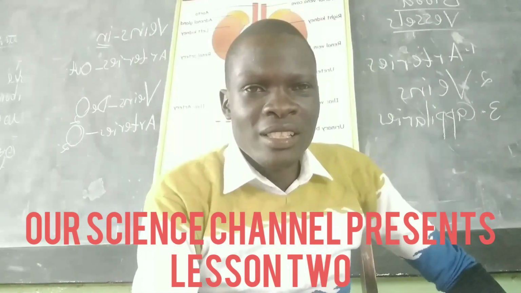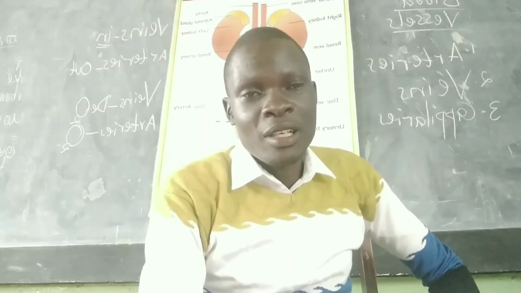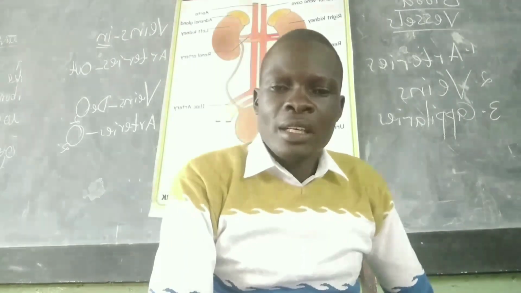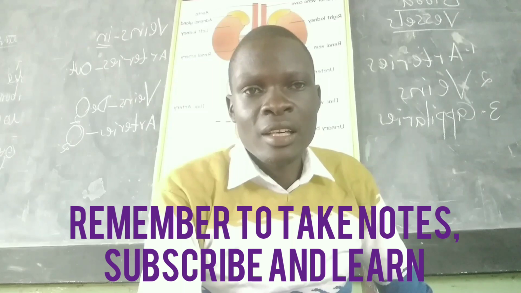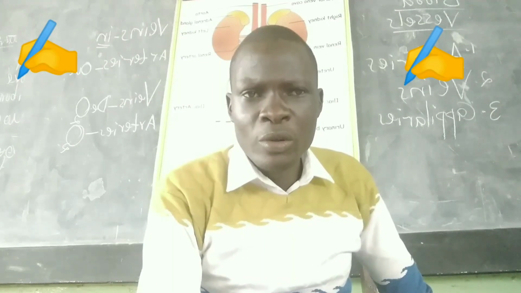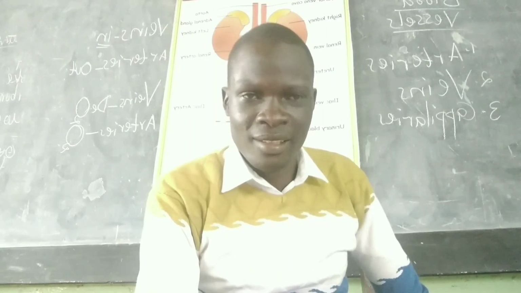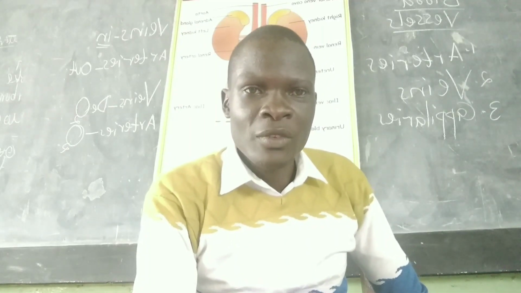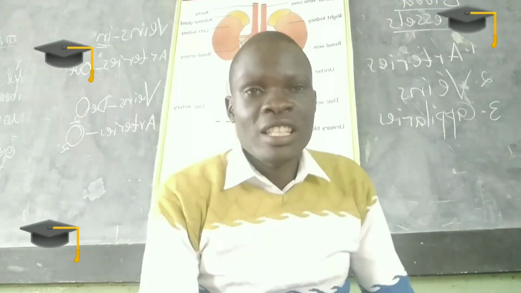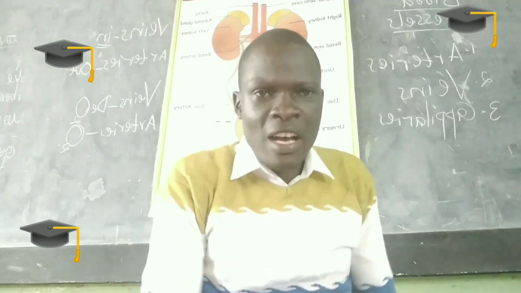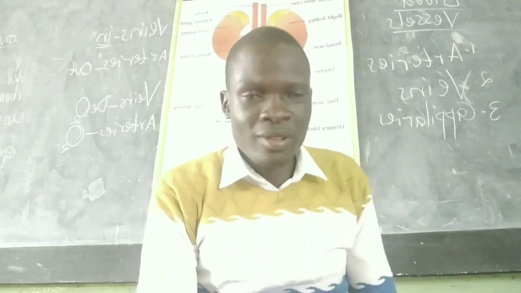Teacher Felix back with lesson 2, and I hope you enjoyed your lesson 1, which I created yesterday. We were looking at the circulatory system, whereby we said the circulatory system in mammals or in human beings comprises 3 things: the blood, the blood vessels, and the heart. Yesterday we looked at the blood and its components and its functions. And today we are going to look at the blood vessels.